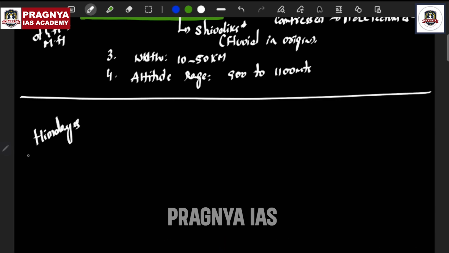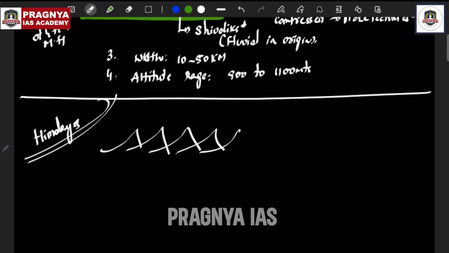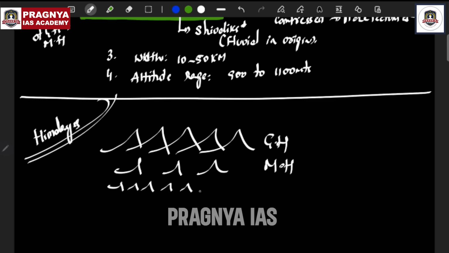When you are studying the Himalayas, you have to study the asymmetrical Greater Himalayas, the discontinuous Middle Himalayas, and also the Shivaliks, fluvial in origin. All three clubbed together, you call it the Himalayas as such.